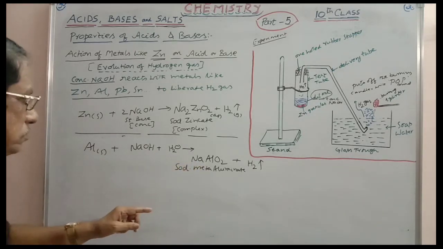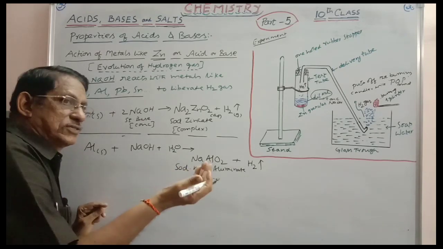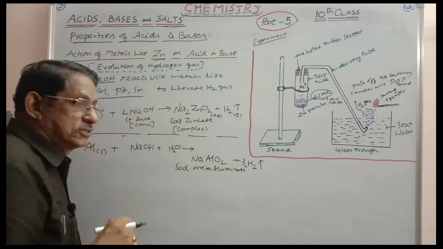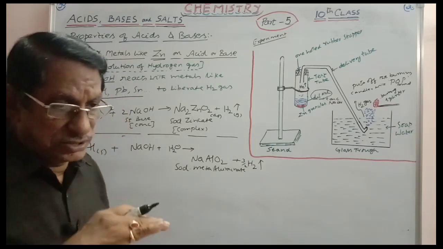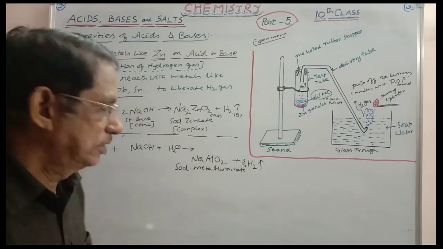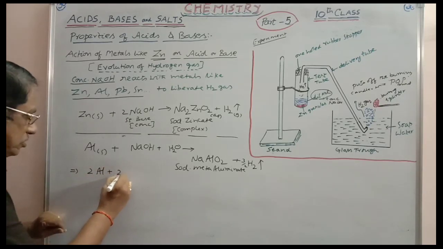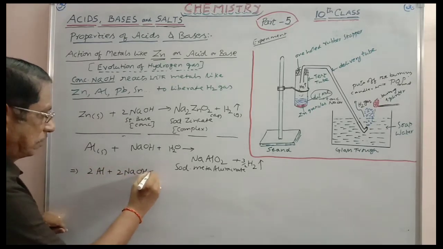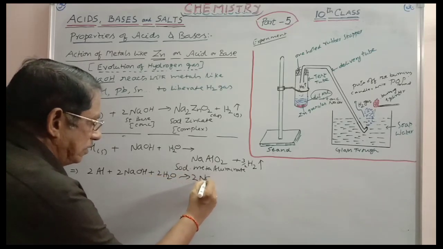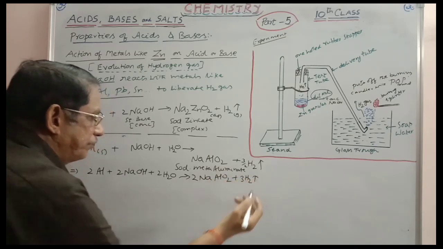Aluminum, sodium, O2, O2. But there are three hydrogens on the left side. You have to get three hydrogens here. So you have to write here 3 by 2. Equation is balanced, but you should not use fractional values in a completely balanced equation. So multiply this whole equation by 2. Then it can be written as 2Al plus 2NaOH plus 2H2O will give you 2NaAlO2 plus 3H2. Bas.